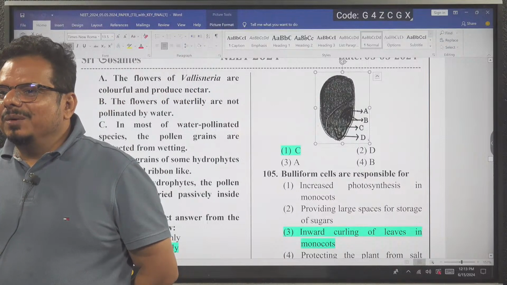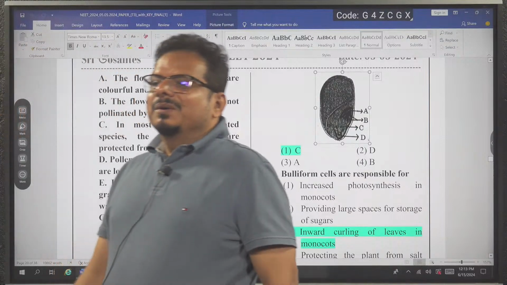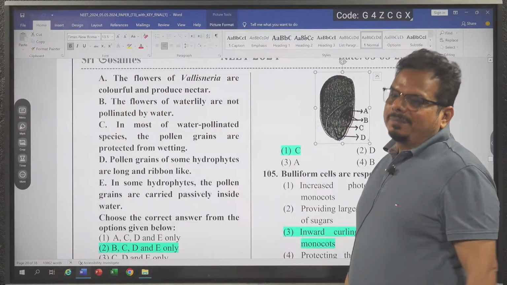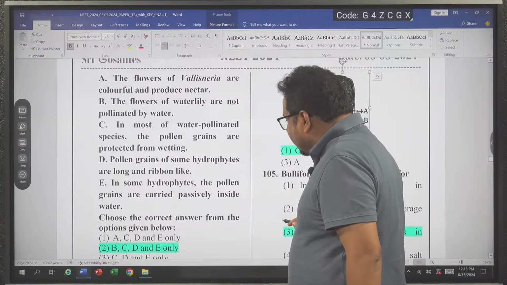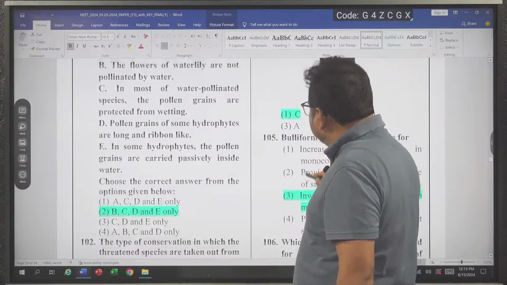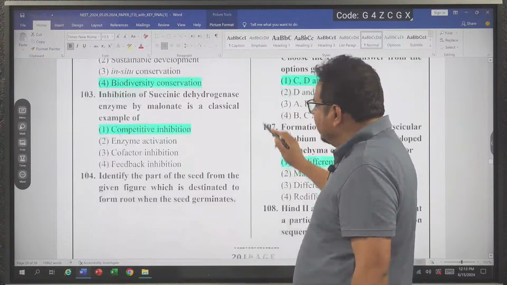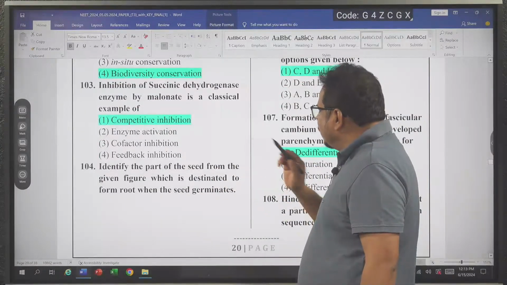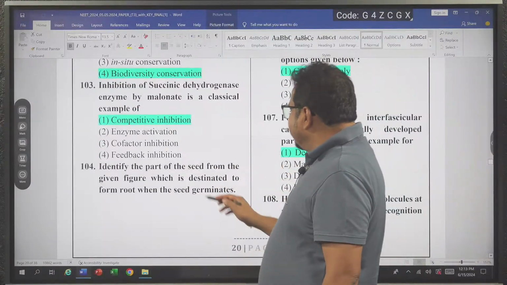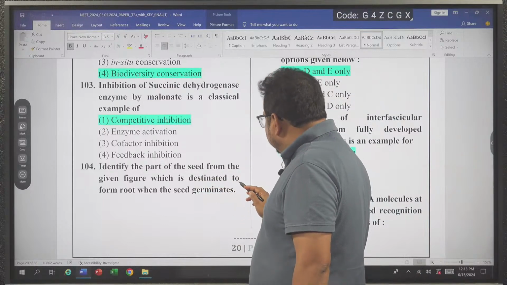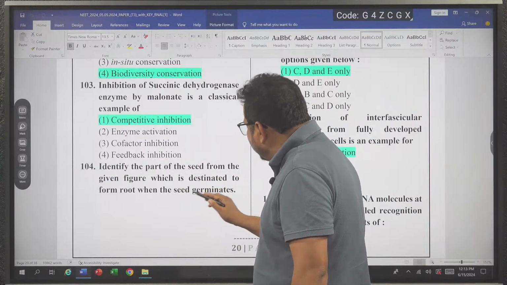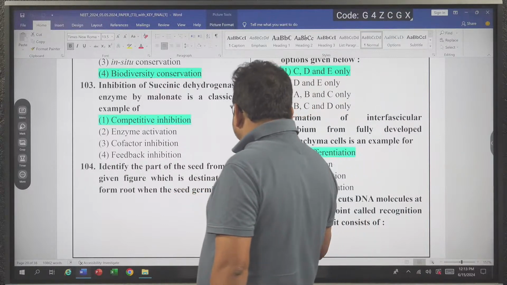And what is the reason for doing it wrong? I am telling you. The question is: identify the part of the seed from the given figure which is destined to form root when the seed germinates.